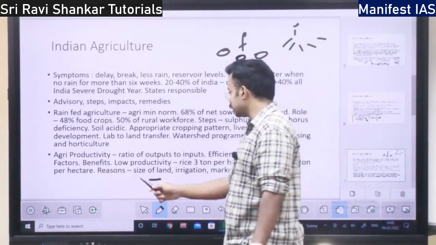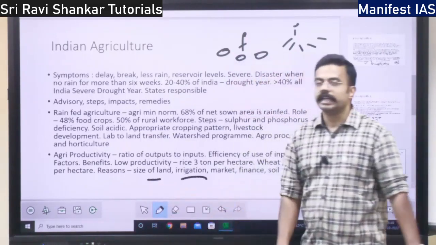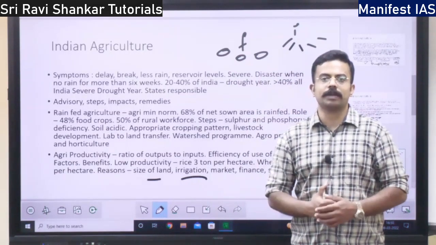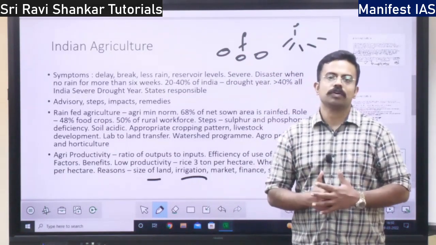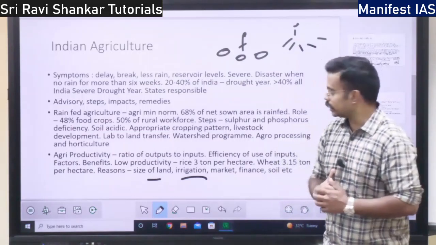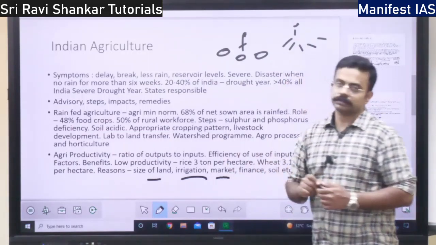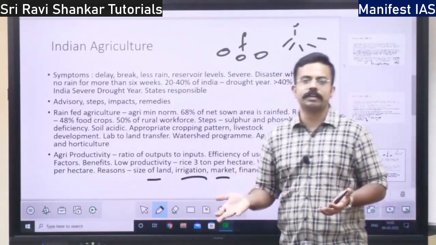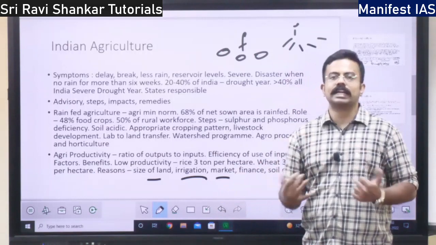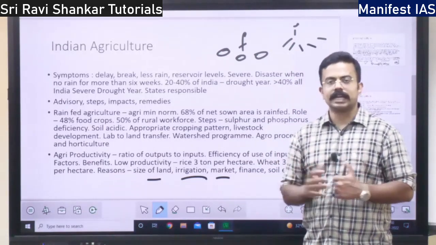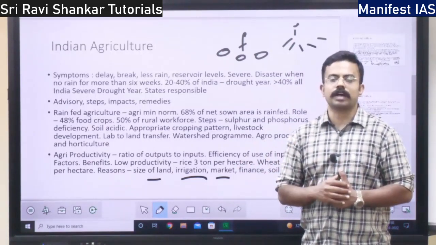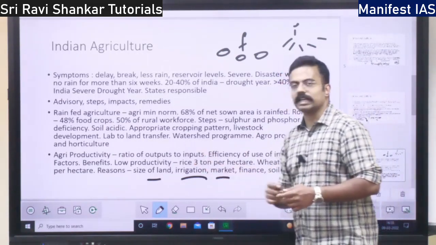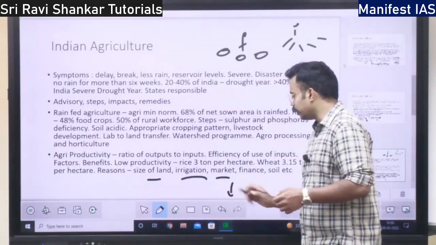Fragmentation of land is one reason, that is size of land. Then irrigation, there is no proper irrigation. When there is no water available, how can we expect good productivity, right? Then market, there is no market, or the access to market is very less. Even when market is there, the benefit is less for the farmer, there is middleman. So when that is there, he will not invest in the agriculture, thereby productivity will be less.